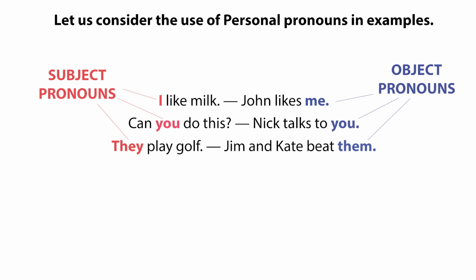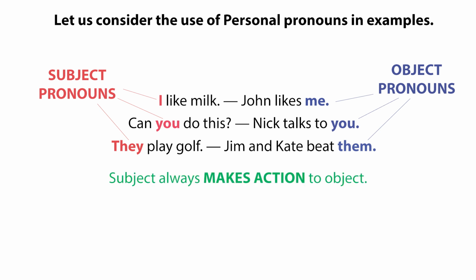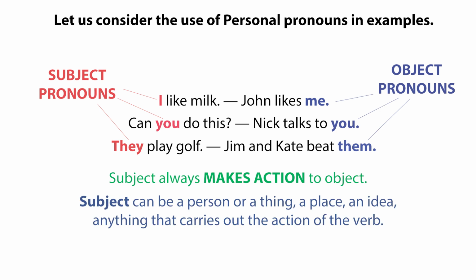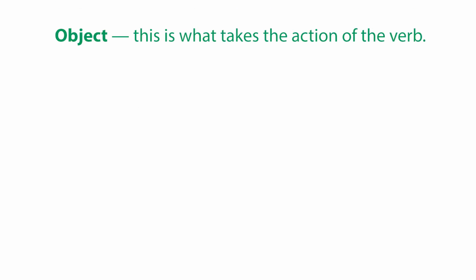Let's go back to the basics for a moment. Each complete sentence has the structure: subject always makes action to object. Subject can be a person or a thing, a place, an idea, anything that carries out the action of the verb, and it can be expressed with subject personal pronouns. Object. This is what takes the action of the verb, and it can be expressed with object personal pronouns. Look at the table for examples.